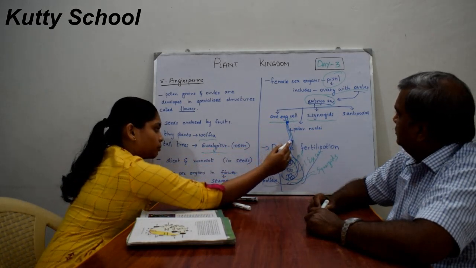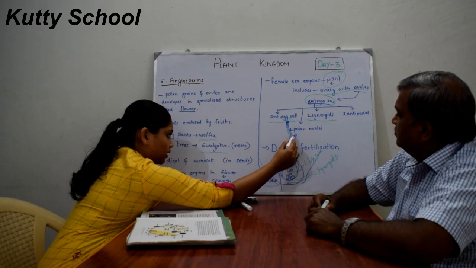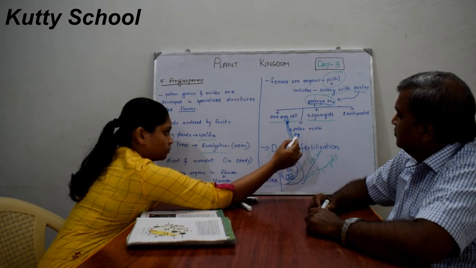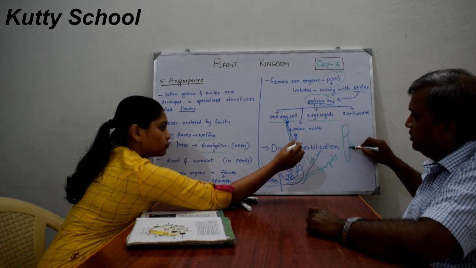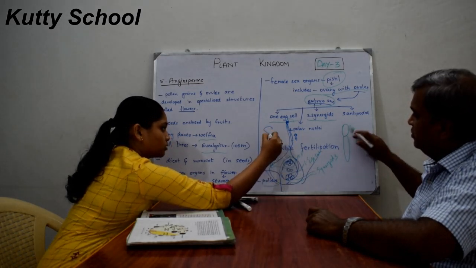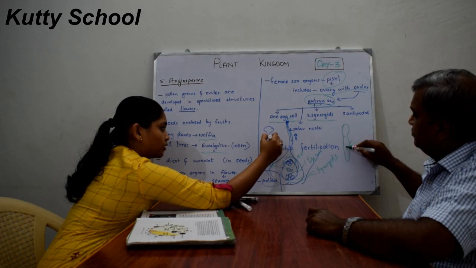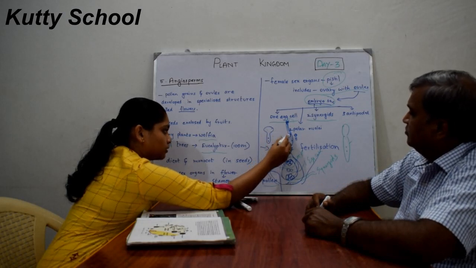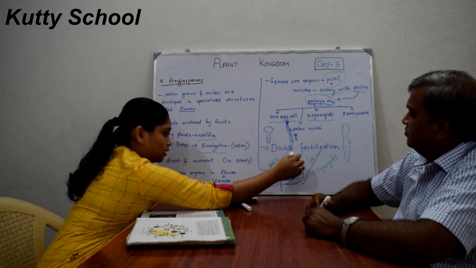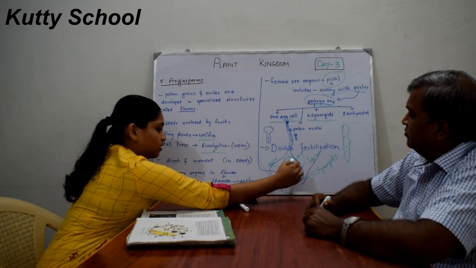Here it develops a pollen tube. If this is the pollen grain, it develops a tube-like structure called the pollen tube. The two male gametes are inside the pollen tube. The male gametes divide and become one male gamete and another male gamete. Like this, they enter the pistil and come to the synergid, and the synergid makes the way to reach the egg cell.